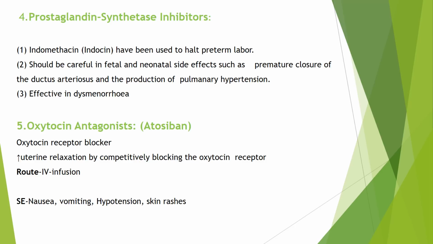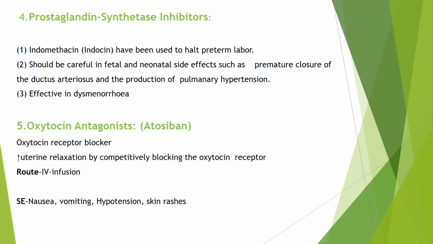Now coming to the next group, that is prostaglandin synthetase inhibitors, that is indomethacin. It has been used to halt preterm labor. It should be carefully used because of the neonatal side effects such as premature closure of the ductus arteriosus and the production of pulmonary hypertension. Indomethacin or prostaglandin synthetase inhibitors are effective in dysmenorrhea.